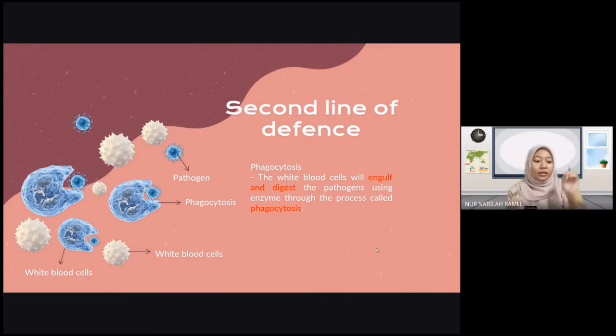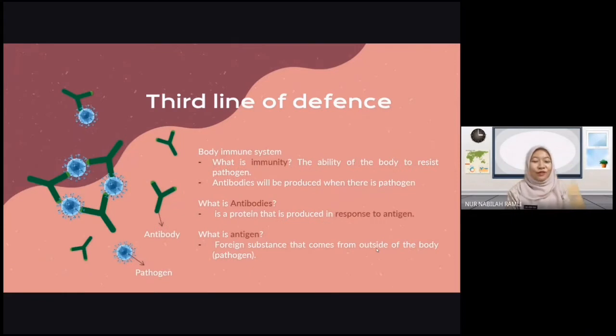Alright, teacher, what happens if our second line of defense still couldn't help to resist a pathogen? Okay, it's okay because we have our third line of body defense. The third line of body defense involves our body immune system, which is your antibody. This antibody is produced by white blood cells in response to antigen. What is antigen? Antigen is actually your pathogen, the one that enters your body. When the pathogen enters the body, the antibody will immediately come to the scene just like white blood cell, and it will bind to the pathogen and destroy the pathogen.